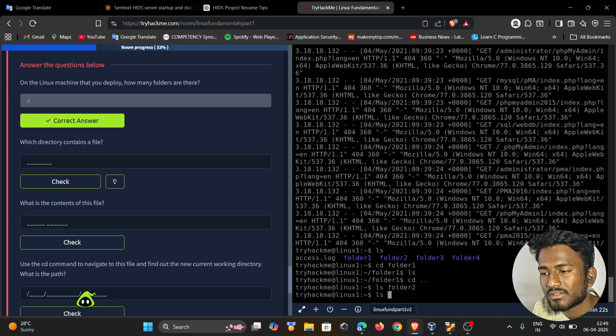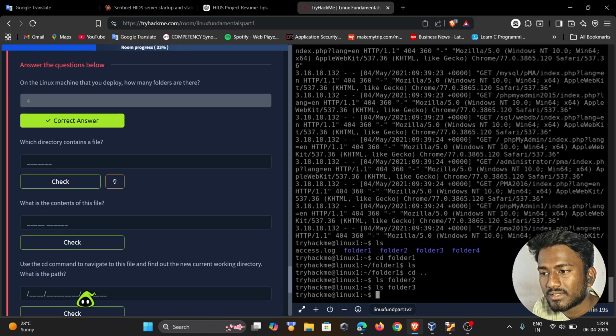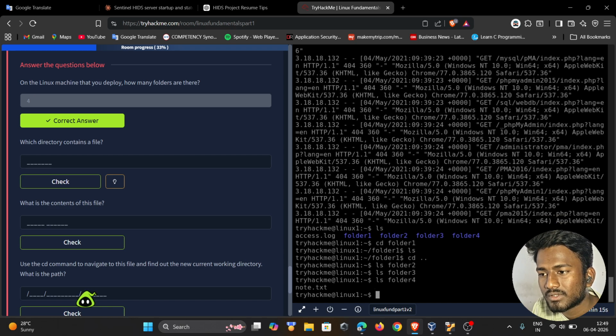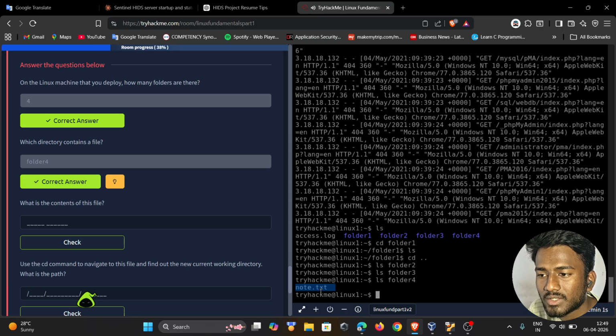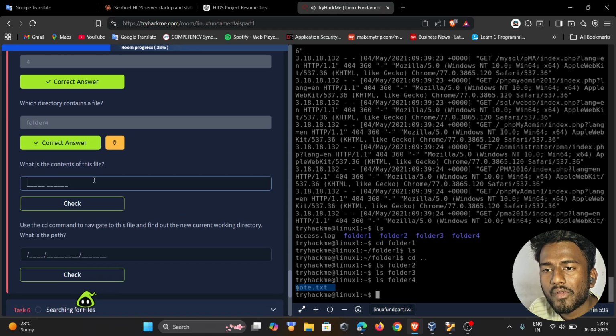There is no file. Folder3, there is no file. Folder4. So there is one file in folder4. So folder4 has a file. The name of that file is note.txt.